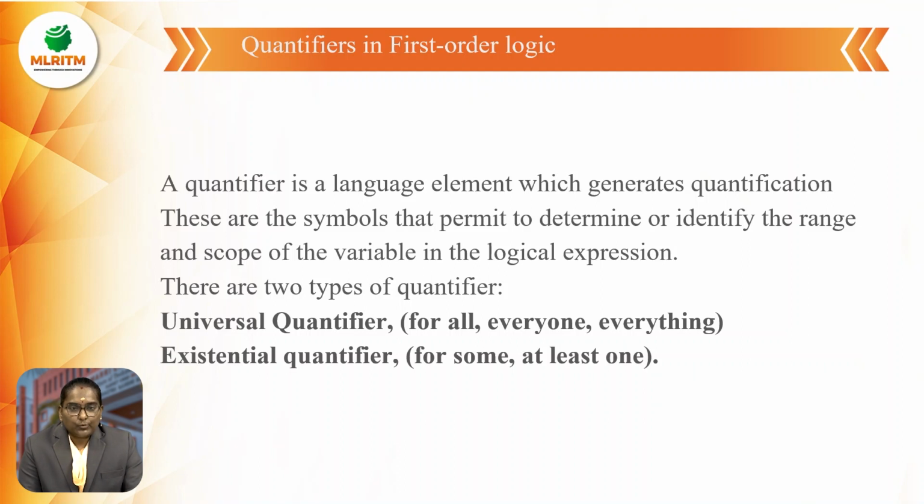While using the two symbols, we have to represent the sentence formation. These are two types of quantifiers: the universal quantifier and the existential quantifier. The universal quantifier means for all, everyone, everything, and its symbol is the inverted A. The existential quantifier means for some, at least one, and its symbol is the reversed E.